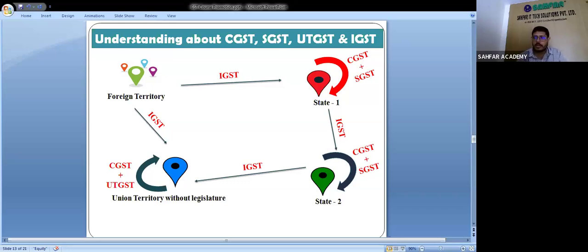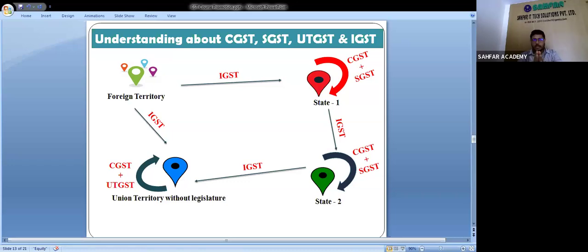Students, please see that when the transaction is made within West Bengal, within Bihar, within Jharkhand, then CGST and SGST are applicable. But at the time of one state to another state, IGST is applicable.